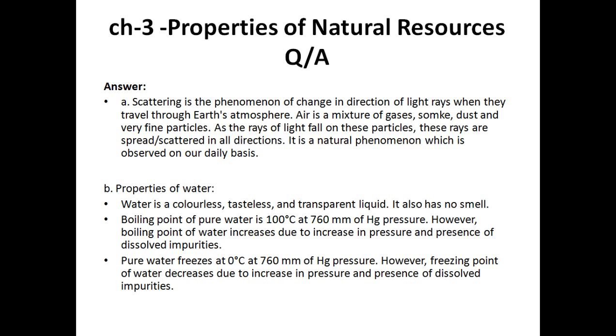ओके. So due to the presence of dust particles, gases and smoke, light is usually scattered, और वो एक जगह से दूसरे जगह मतलब एक लाइन में नहीं होता है, वो एक रेज में मतलब स्कैटर्ड हो जाता है. मतलब आप, if the light comes through a hole also, it will be scattered into your room.